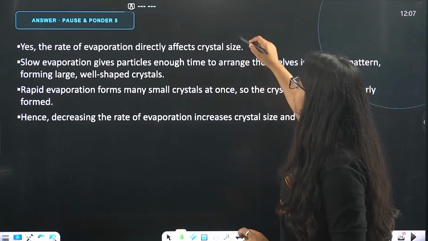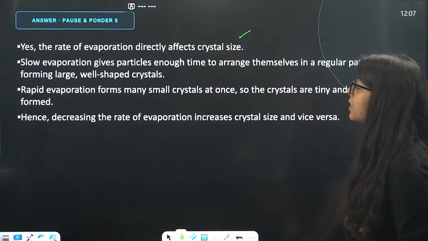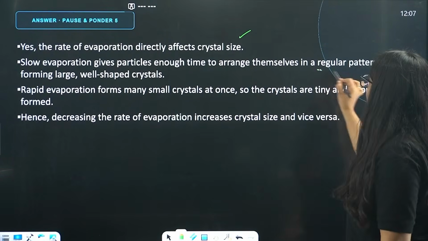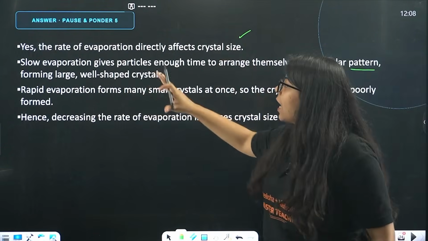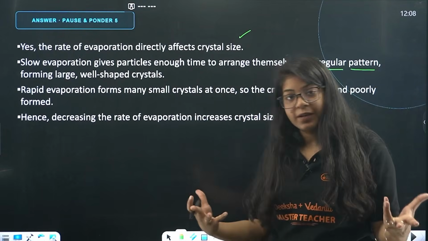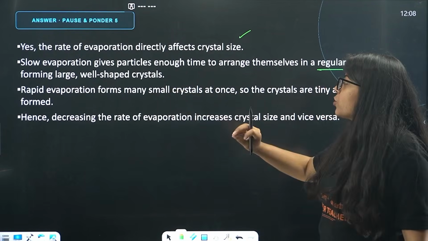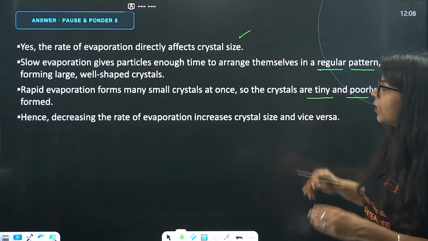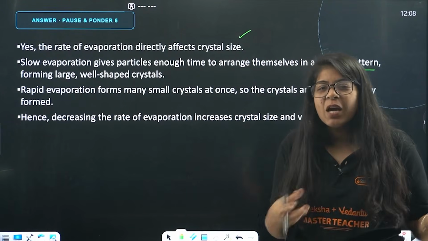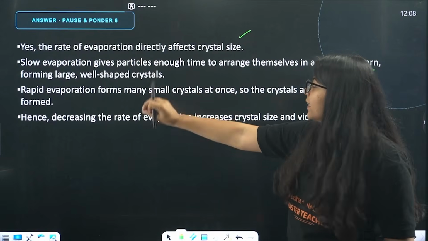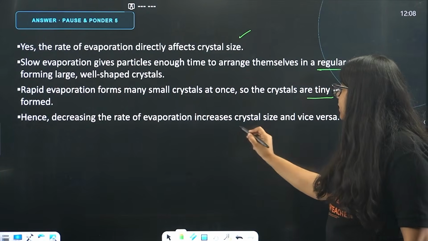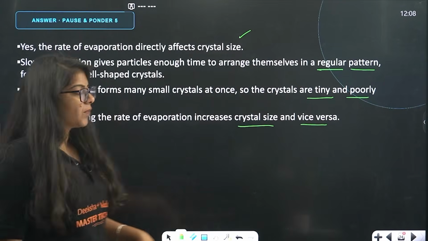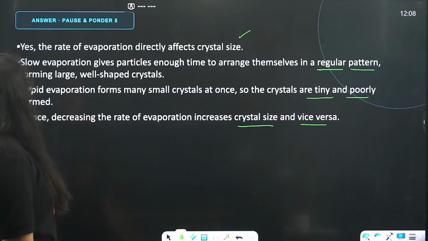Yes, the rate of evaporation directly affects crystal size. Slow evaporation gives particles enough time to arrange themselves in a regular pattern, forming large, well-shaped crystals. Correct? Rapid evaporation forms small crystals at once. So, the crystals are tiny and poorly formed, with no specific shape, right? Hence, decreasing the rate of evaporation increases the crystal size and vice versa. Understood? Okay, great. Next question on your screens.